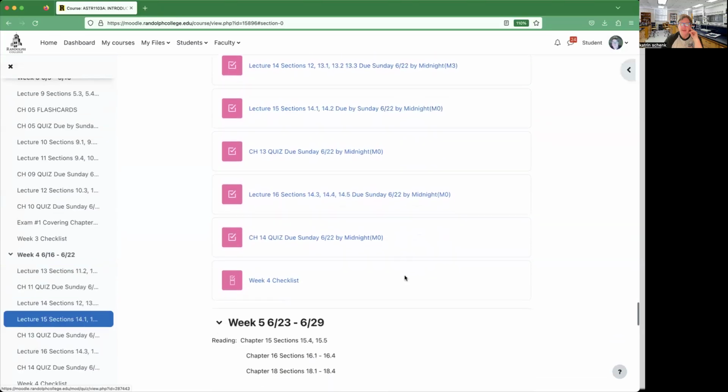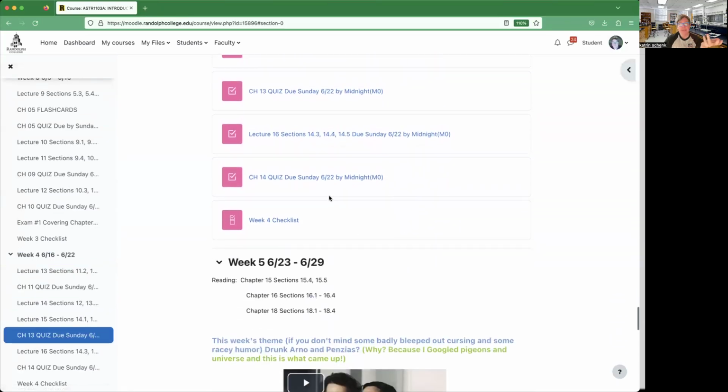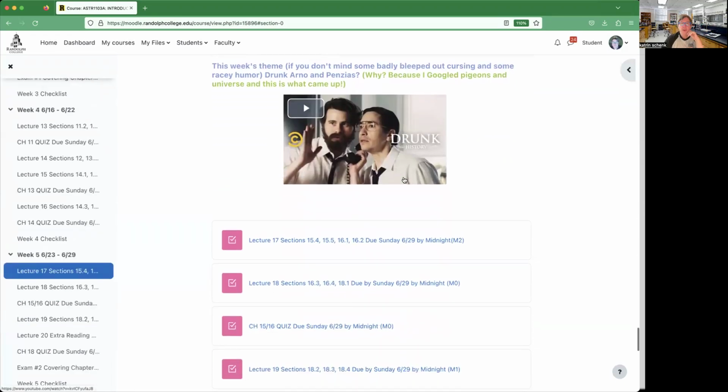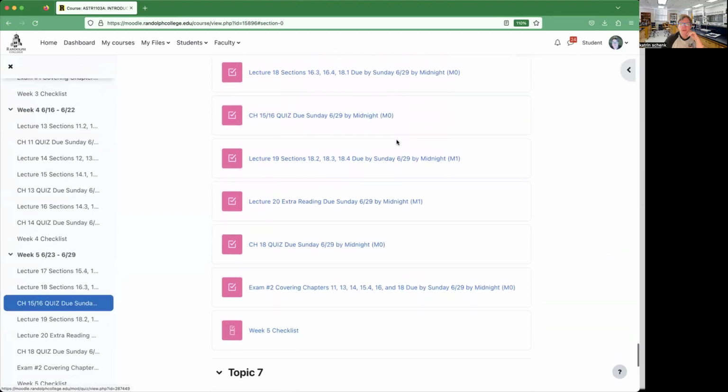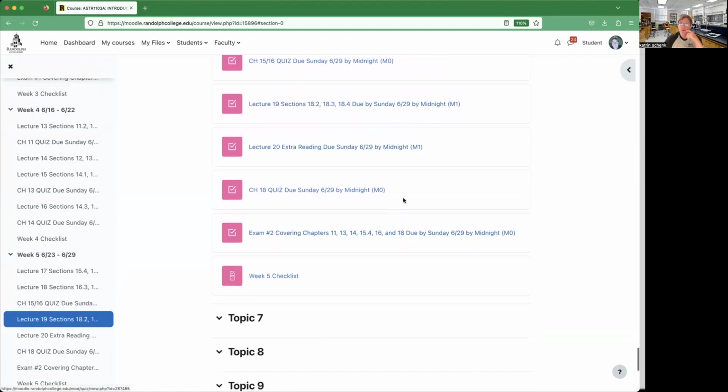And then you can see we have chapter quizzes. The chapter quizzes, again, are open book, but they're very much directly from the book. So that should help you. As you can see, there's another exam. There's no final exam. There's just 2 exams internally.